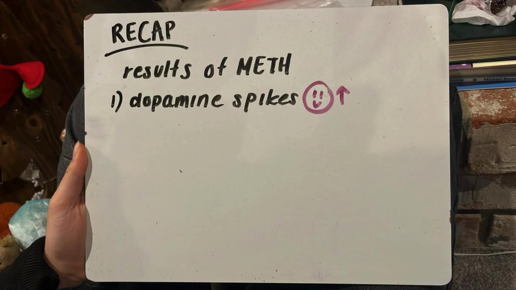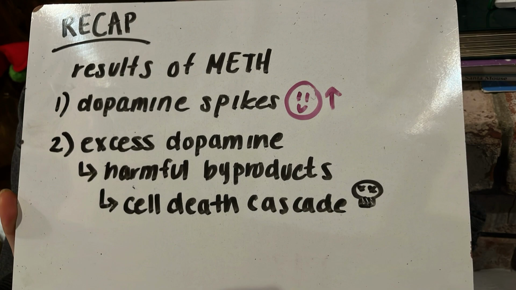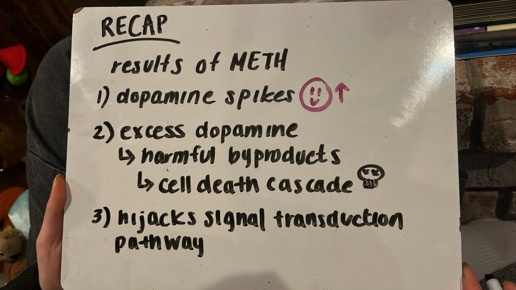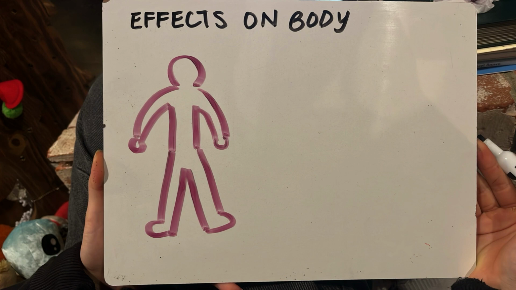Overall, the results of meth are: 1. Dopamine spikes. 2. Excess dopamine, which leads to harmful byproducts such as the reactive oxygen species, and eventually starts a cell death cascade. 3. It hijacks cell transduction pathways and increases neuronal activity. Now let's look at the effects of methamphetamine on the body.